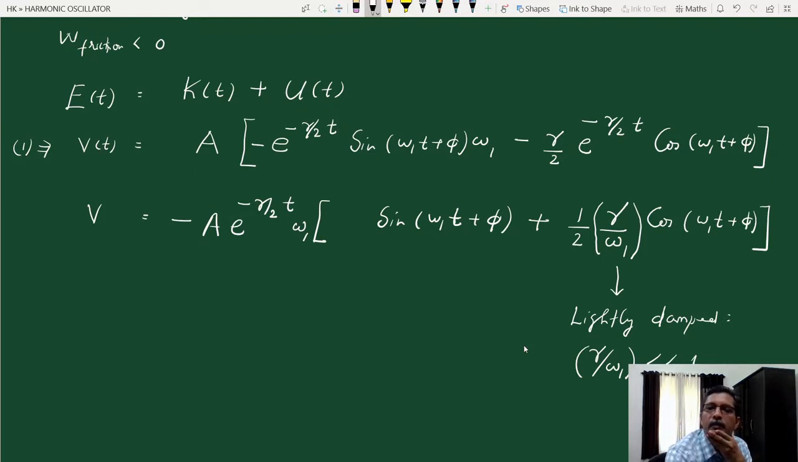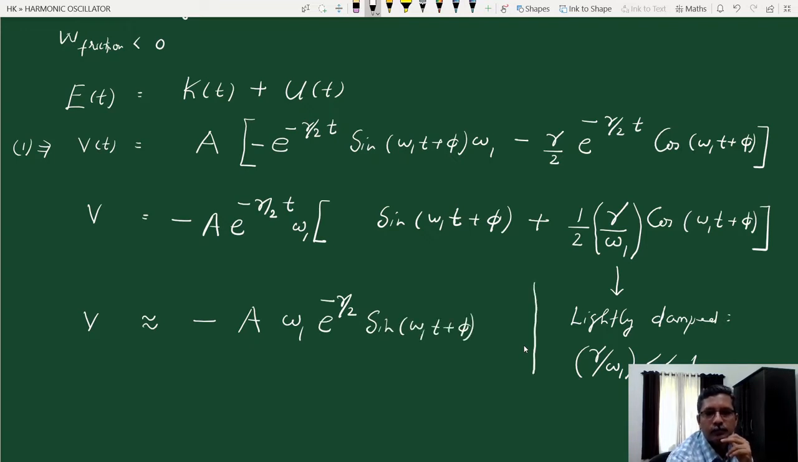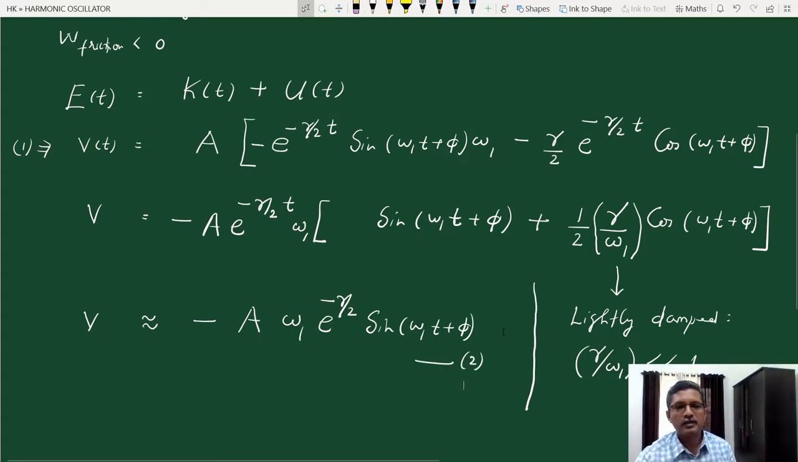Now in this case let us assume that the second term in the square bracket, that cosine term, is negligibly small compared to the first term. Then in that lightly damped situation, velocity can be approximately equal to minus a omega 1 e raised to minus gamma t by 2 sine(omega 1 t plus phi). Let's call it equation 2. So here we have made an approximation. We have neglected the second term in the limit that gamma by omega 1 is very small compared to 1.